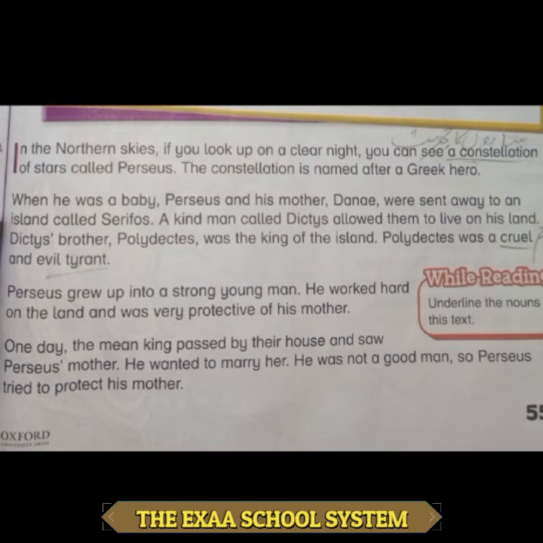Students, in this sentence, worked is a verb which is the second form of the main verb work. So there is no helping verb, and the second form of the verb shows that this is the past simple tense.